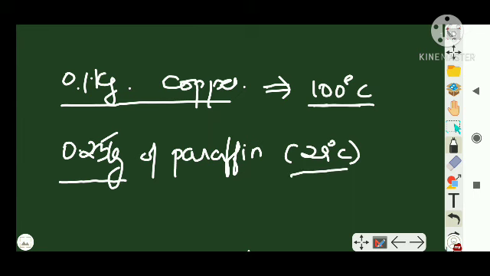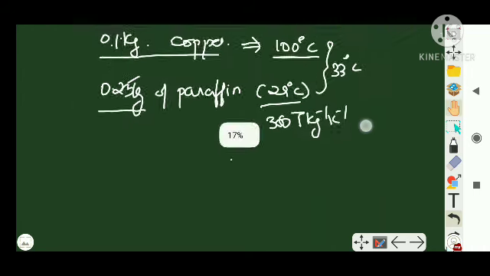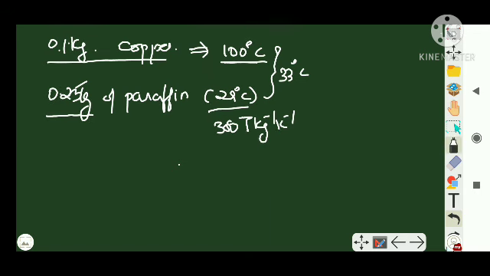Celsius. If the maximum temperature of the system is 33 degrees Celsius, calculate the specific heat capacity of the paraffin, and you are given the specific heat capacity of copper as 380 joules per kilogram per Kelvin. Right? So how would you do this question? So I will start doing it.